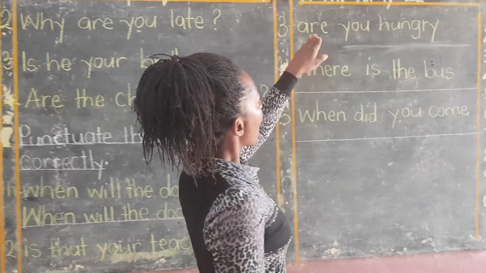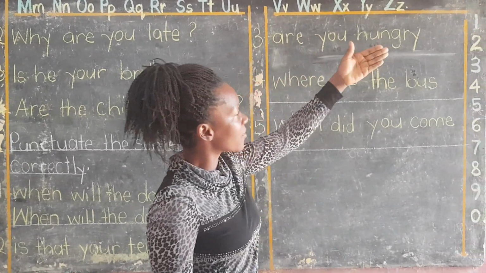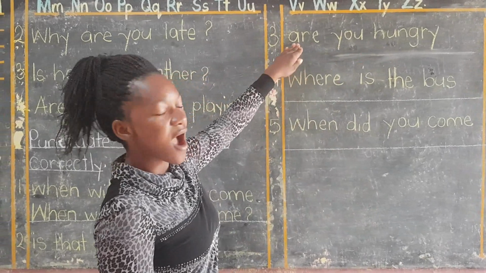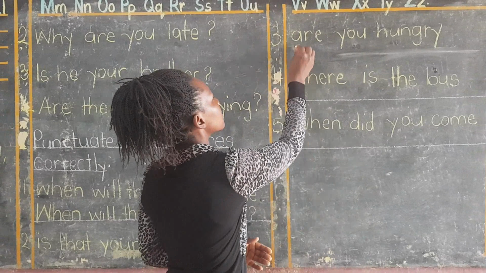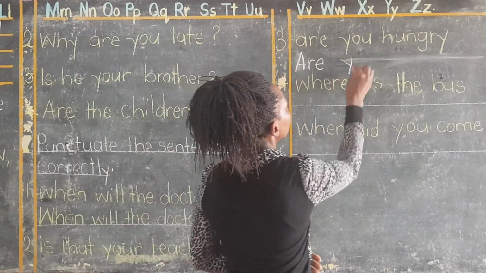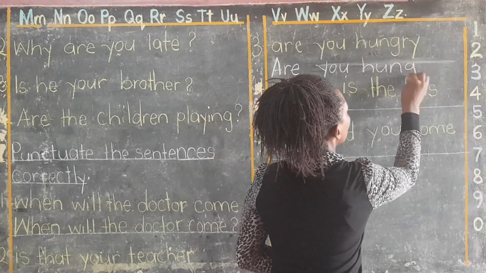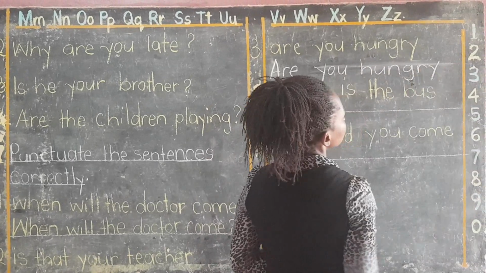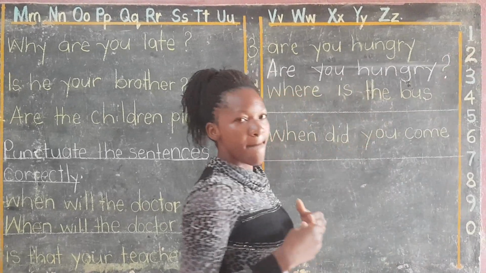Look here. Are you hungry? It is beginning with a small letter, yet we have to put it in capital. So we shall say, Are you hungry? Are you hungry? Since it's asking, you put a question mark.